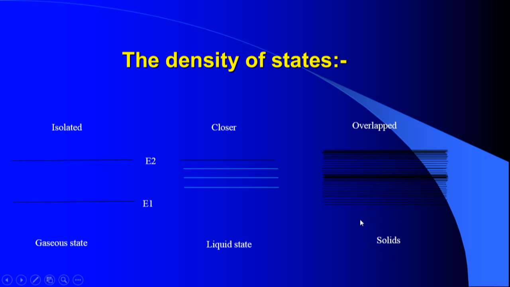Energy bands normally occur in the case of solids. Metals belong to solids, hence we need to understand how many energy states are available within the energy band. In the isolated atom only one energy level exists, so you can't discuss the density of energy states; a few energy states can be found by counting.